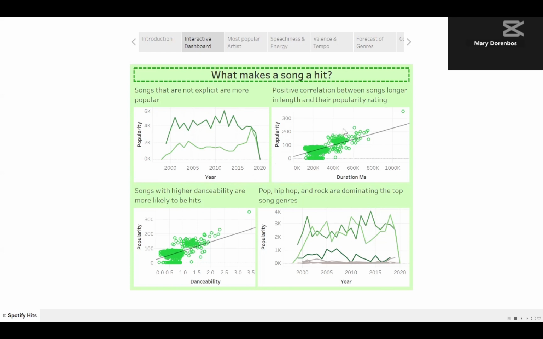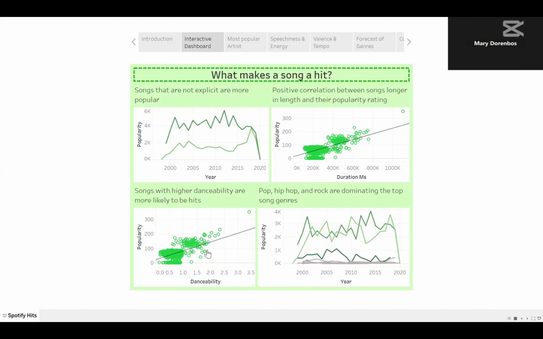Onto the top right graph, this is the positive correlation between songs longer in length and their popularity rating. So if a song is longer in length, it tends to be more popular. Now, moving on to the bottom left, we have popularity versus danceability.